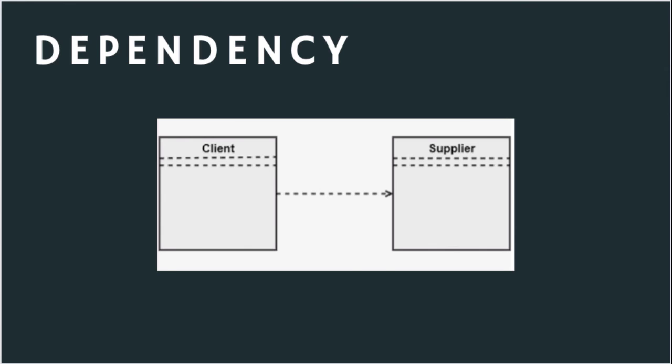A dependency is a relationship between two or more objects in which an object depends on the other object or objects for its implementation. In UML, this is indicated by a dashed line pointing from the dependent or client to the independent or the supplier element. The arrow representing a dependency specifies the direction of the relationship, not the direction of the process. A supplier might be sending information to a client, but the client is pointing to the object that it's dependent on. So this client is dependent upon the supplier.